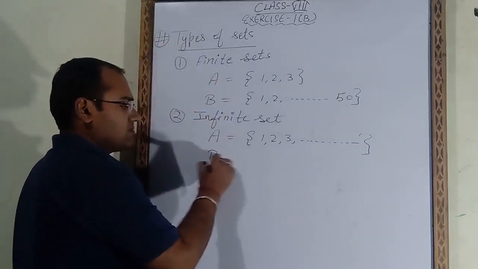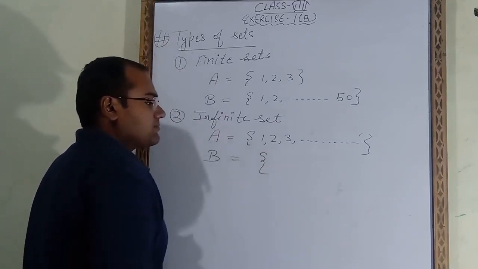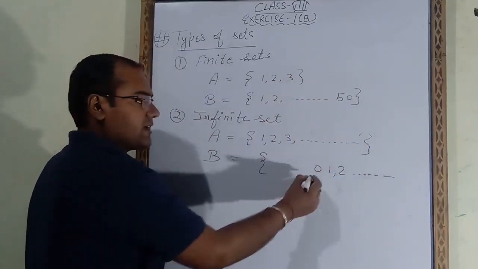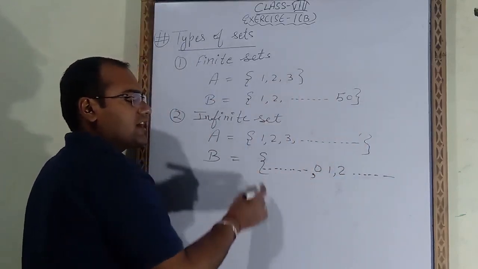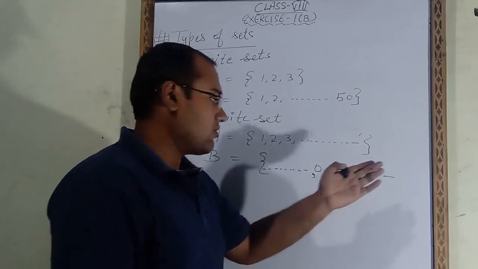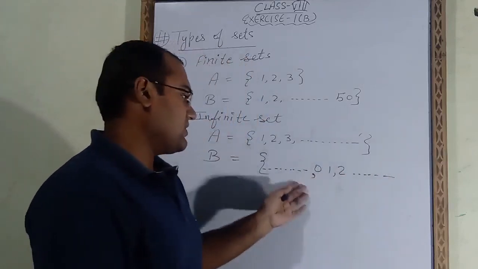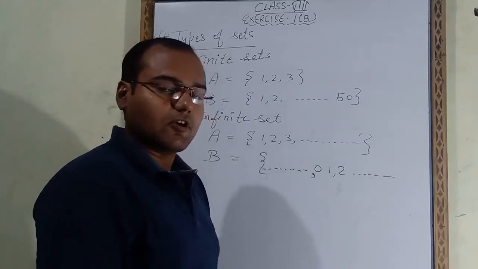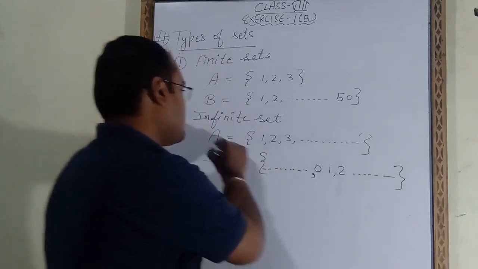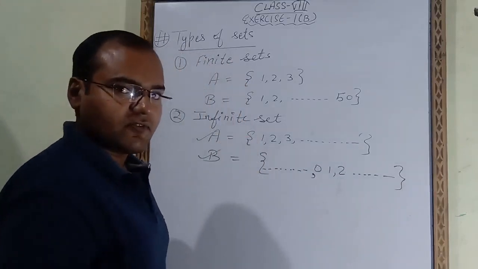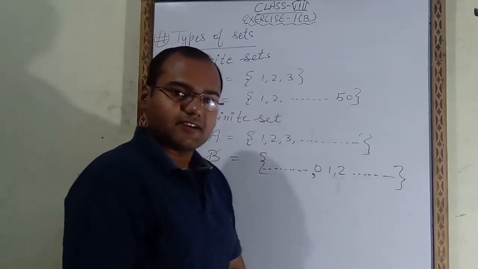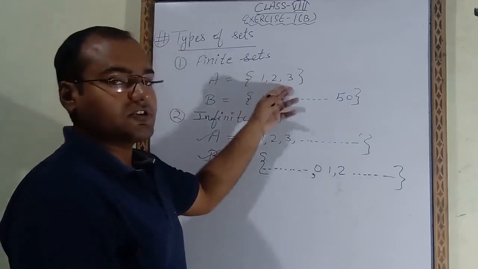Take one more example. Let's say set B is given as dash dash dash, 0, 1, 2 and so on. We don't know where this series will end, and here also the dashes are there. That means we don't know where this series starts. We don't know the beginning and we don't know the end. That's why we will say that it is an infinite set, because we will not be able to count the members of these sets. So these two types of sets are called infinite sets, where we cannot count the members, and those two types of sets are called finite sets, where we can easily count the members.